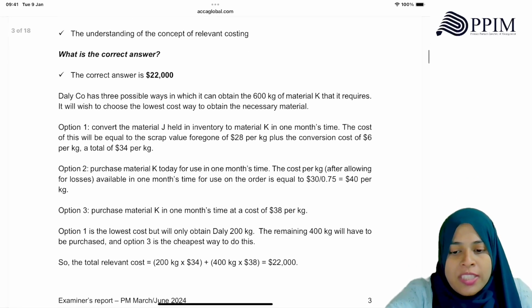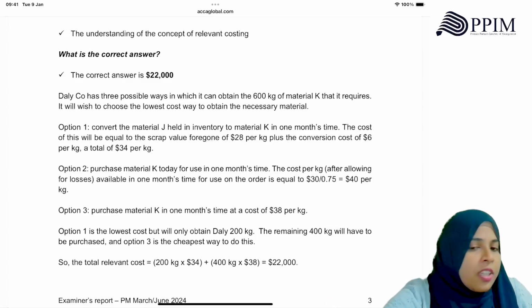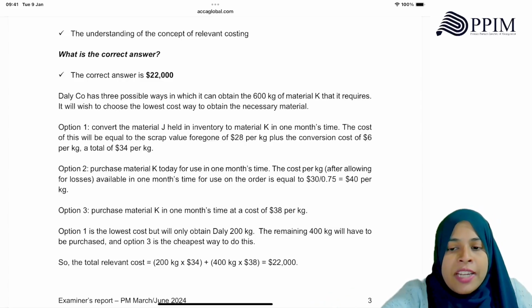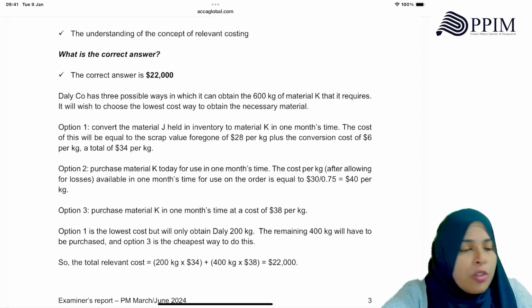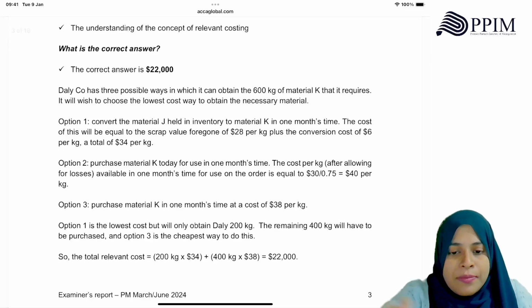So look at the options they have. Dalico has 3 possible ways in which it can obtain the 600 kilos of K that it requires. It will wish to choose the lowest cost way to obtain it. Option 1, convert the J held in inventory to K in 1 month's time. The cost of this will be equal to the scrap value foregone, 28, plus the conversion of 6, 34 per kg. Option 2, purchase material K today for use in 1 month's time.